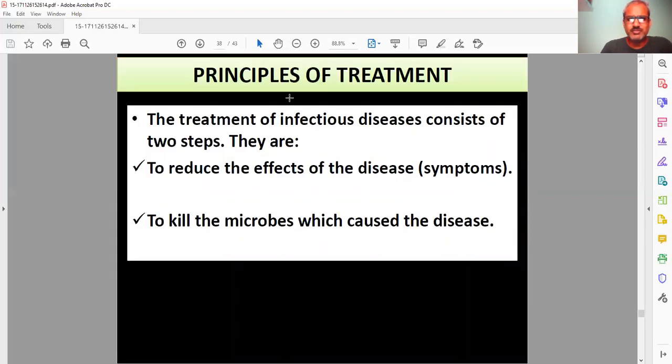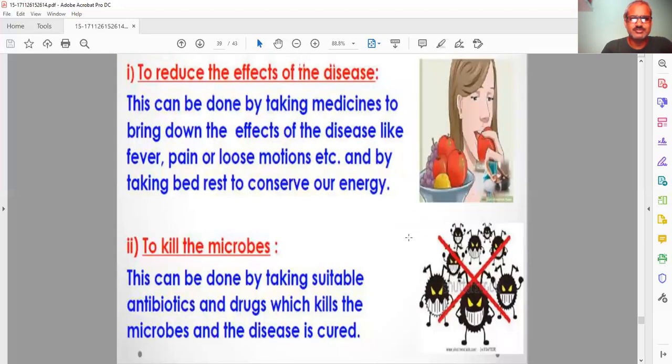Next is the principle of treatment. That is almost our last topic. The treatment of infectious disease consists of two steps. First, we can reduce the effect of the disease, and second, we can kill the microbes that cause the disease. We will discuss these two in detail.